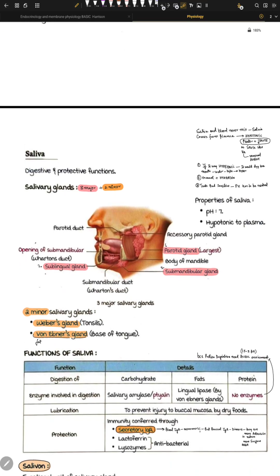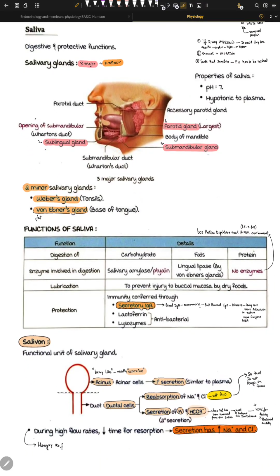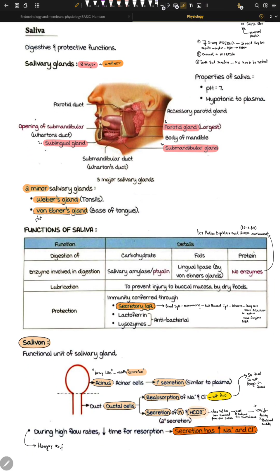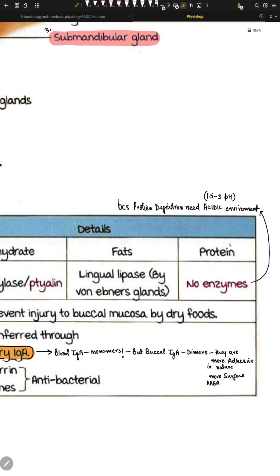So that was a little bit about saliva. Let's talk a little bit about the functions of saliva. We have three functions: digestion, where enzymes are involved, and lubrication and protection, right? Three or four, whatever you want to call it. Number one point here is that in your buccal cavity, in your mouth, there is no digestion of protein. Why? Because protein digestion needs around 1.5 to 3 pH, a very acidic environment.